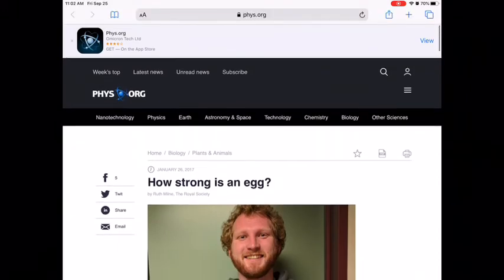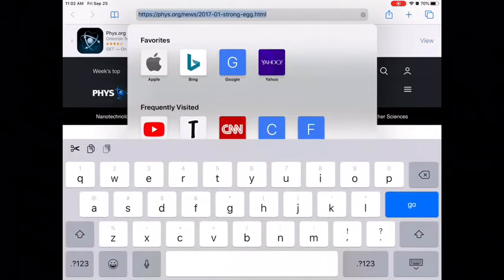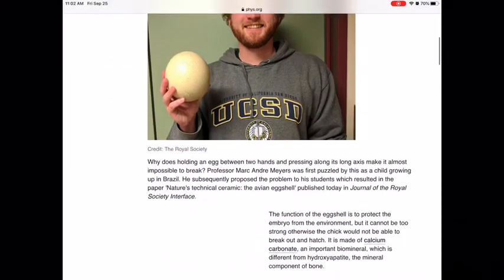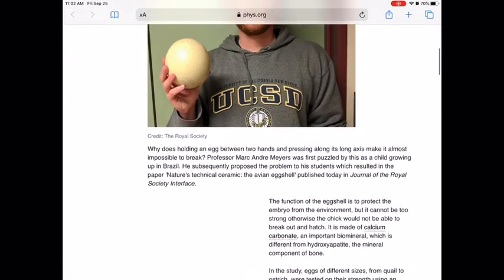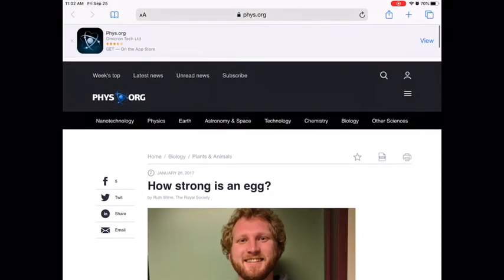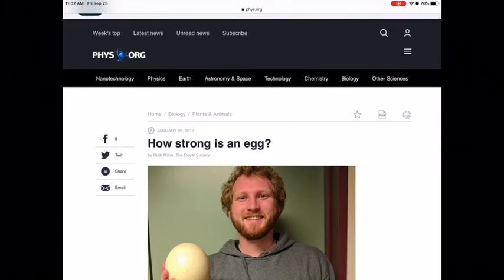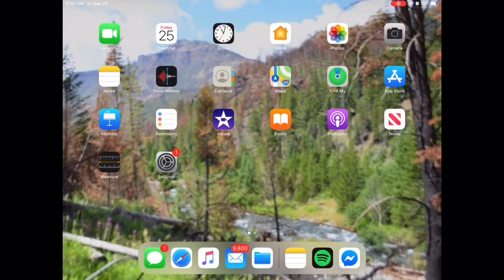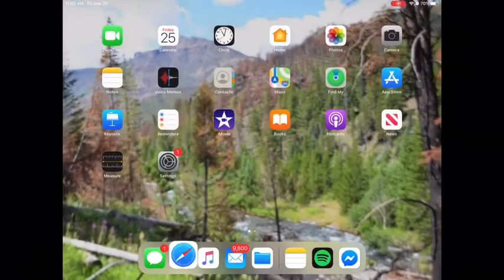The URL, I will just copy the whole thing right here and paste it in. And then lastly, today is September 25th, so I accessed it. I looked at it on September 25th. That's important to put because sometimes the website may change, and we want to know when exactly it was that I looked at it. So let's go enter that information. Okay, author, once again, was Ruth Milne. The article was, what was the article? The article name was How Strong is an Egg?